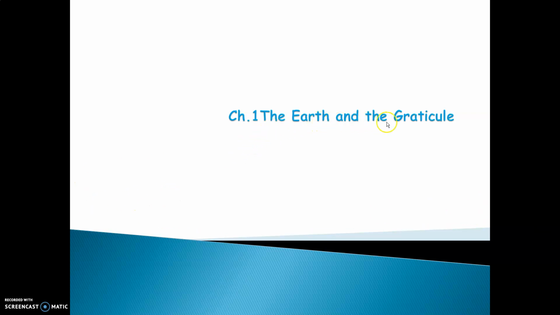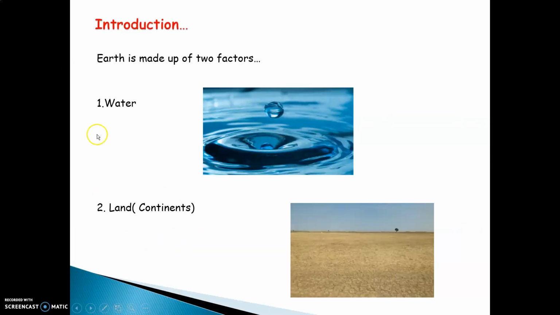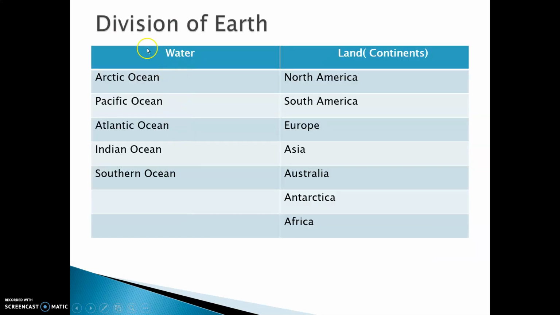Starting with Chapter 1, the Earth and the Graticule. We have learned that Earth is made up of two factors: water and land. When I say land, it means continents, and on continents we have the countries. These are the names of the various oceans on the earth: the Arctic Ocean, Pacific Ocean, Atlantic Ocean, Indian Ocean and Southern Ocean. And there are 7 continents on the earth: North America, South America, Europe, Asia, Australia, Antarctica and Africa. So there are 5 oceans and 7 continents on the earth.